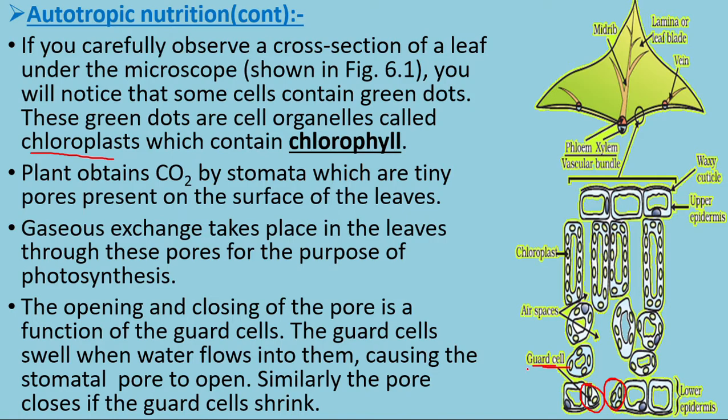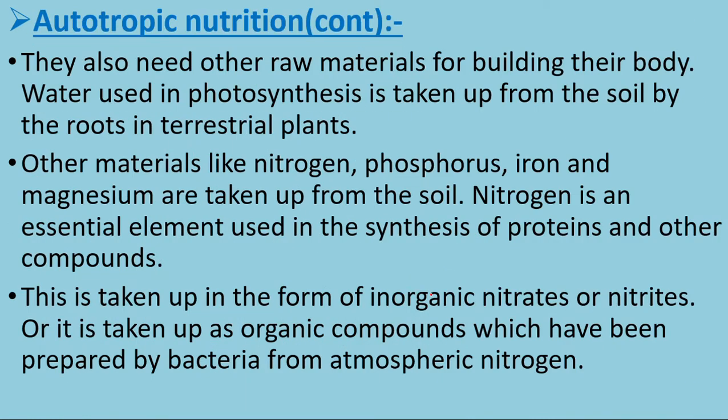How does the guard cell swell? The guard cells swell when water goes inside them, so they open. When they shrink, that is they lose water, the guard cells get closed.